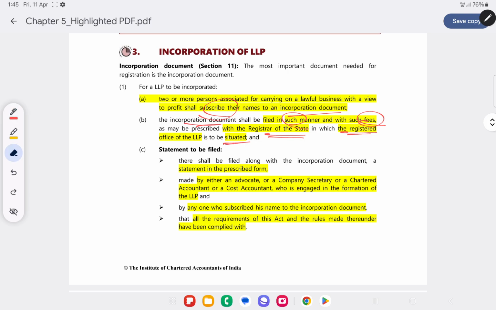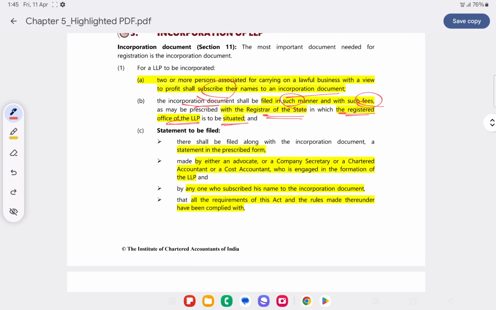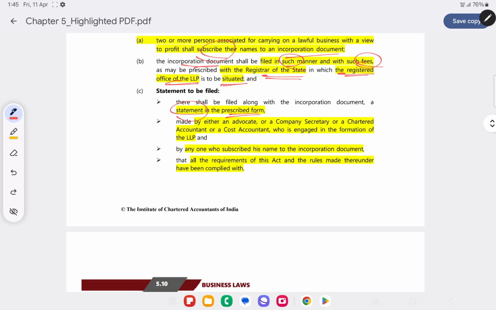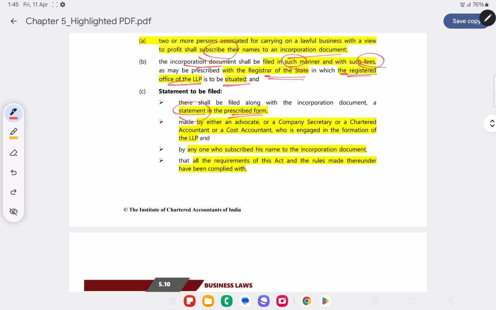Let's take for example, if this LLP is going to be situated in Kerala, then the Registrar of Kerala. If it's going to be situated, let's take for example, in Karnataka, then we will have to submit the incorporation document in the prescribed manner. Along with that, we have to pay the fees and submit this to the Registrar of the state. A statement also has to be filed, in the prescribed form, so we will have to file the incorporation document, and apart from that we also have to submit a statement.